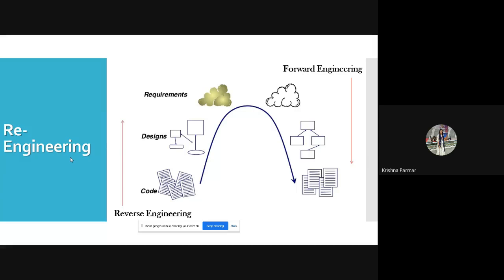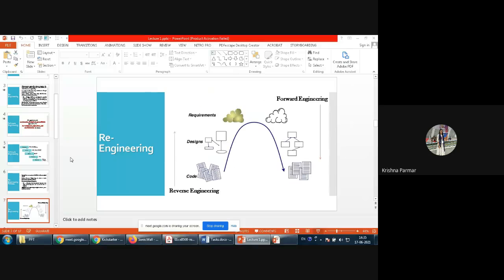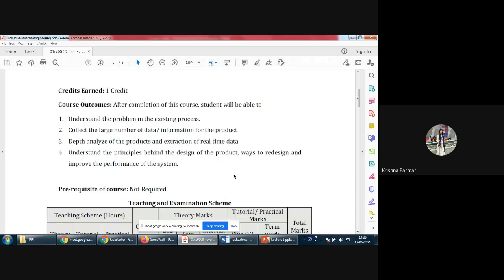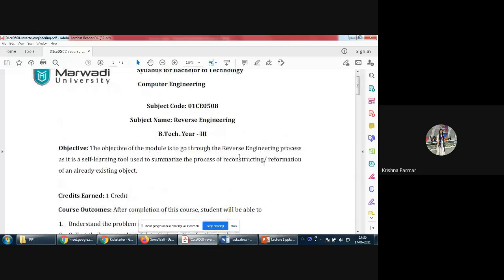Okay, so that is the basic knowledge you require when you work with reverse engineering. Now I'm coming back to your syllabus. Now listen carefully, everybody. This is the important one. As we already discussed, the objective is to reconstruct or reform the existing product.